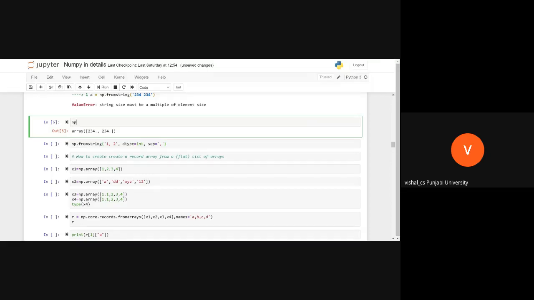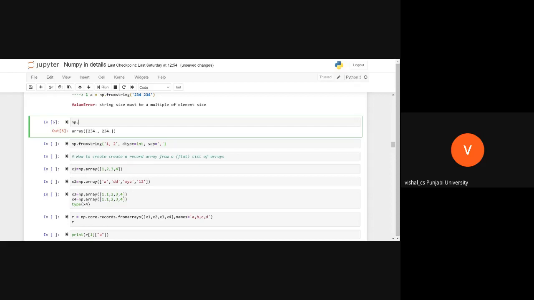For Tab, if you want to know what functions are available within np, you check it out. That was the reason I decided today to go for my GPU based system, but unfortunately that could not work. From tomorrow, we will do that. You press the dot and you press Tab, and you will see the list of functions available.